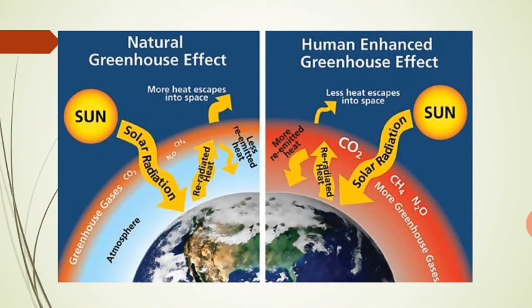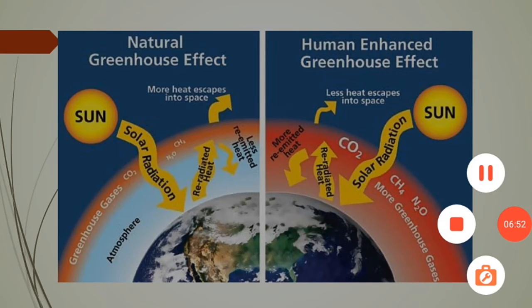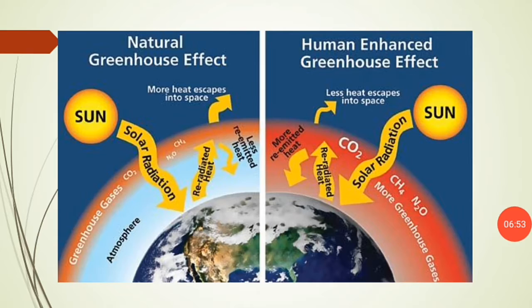But in the case of the human enhanced greenhouse effect, here you can see the greenhouse gas belt is so large and thick that more solar radiation gets trapped within the earth atmosphere, and thus more heating of the earth atmosphere takes place.